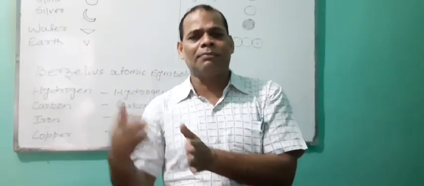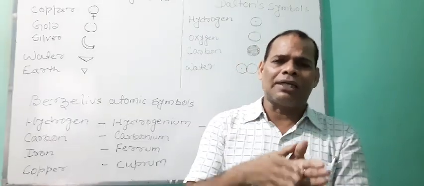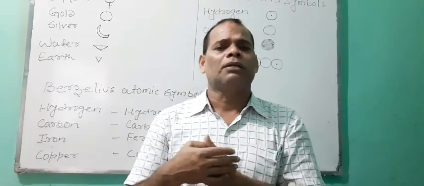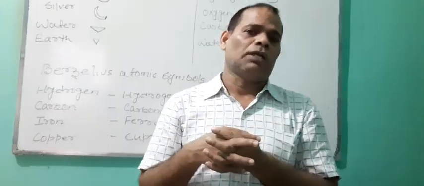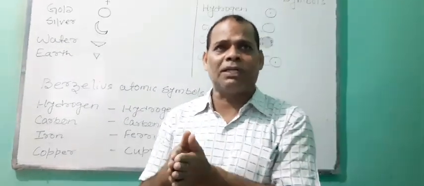Suppose the first and second letters are also similar, then the first letter and some other letter can be made use of, like carbon, calcium, chromium, cadmium.